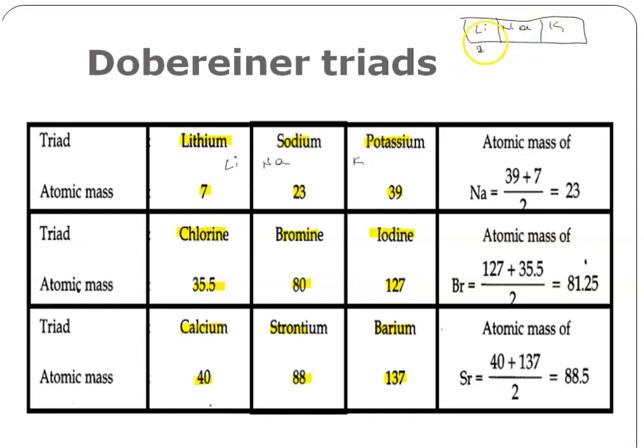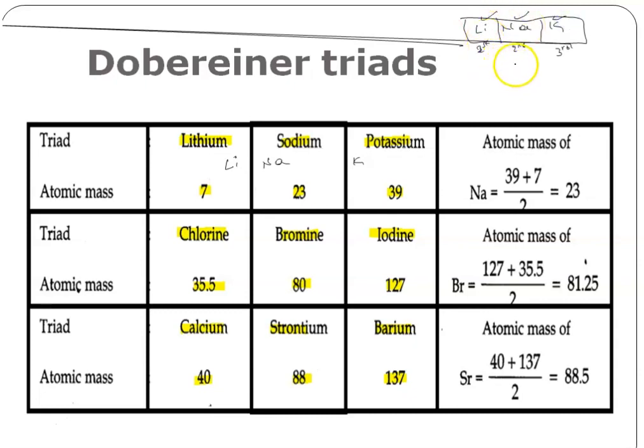Okay, this is the first element, this is the second element, and this is the third element. It is a group of 3 elements. So this is the triad.